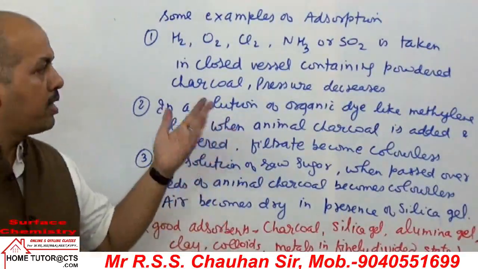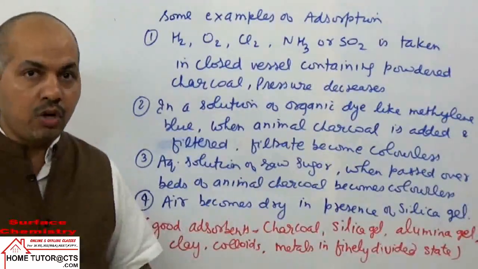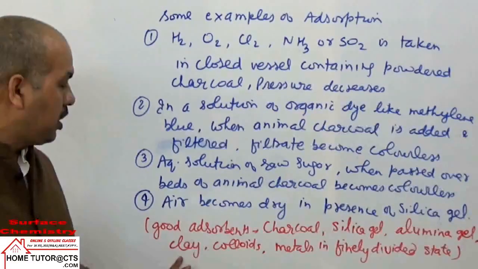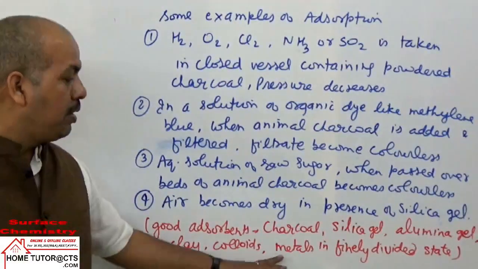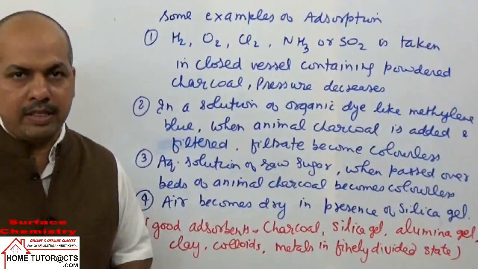So we can take some common examples here. I am just giving a list here. We can see charcoal is acting as a good adsorbent, silica gel, alumina gel, clay, colloids, metals in finely divided state, they all are acting as good adsorbents.